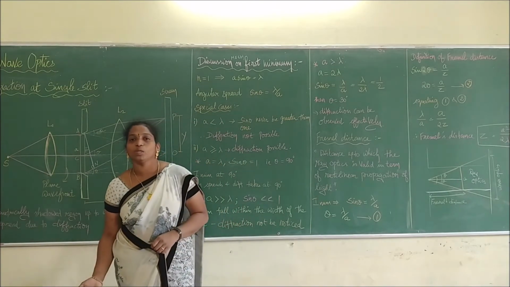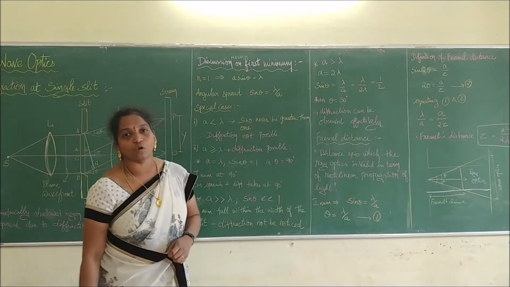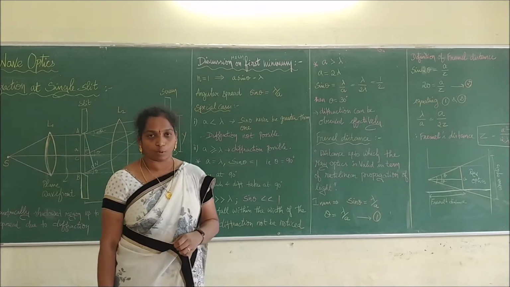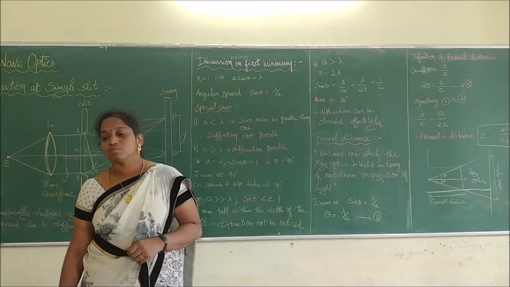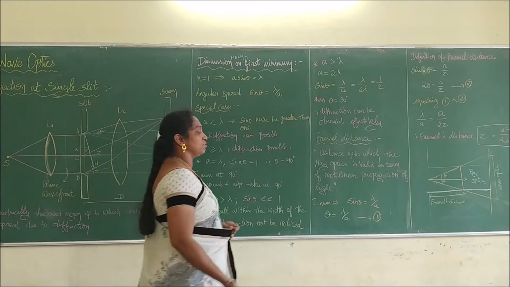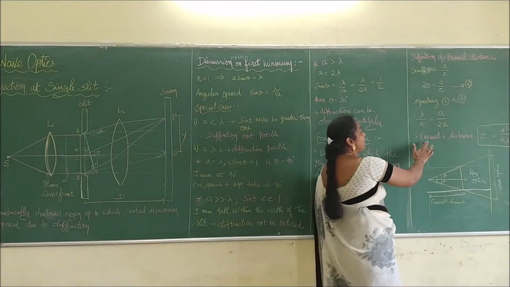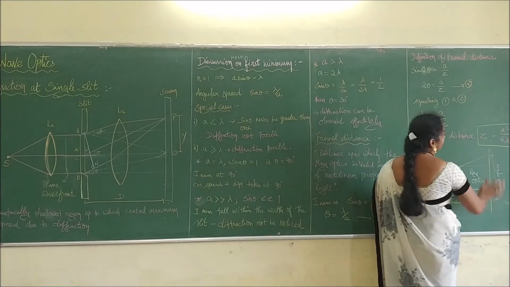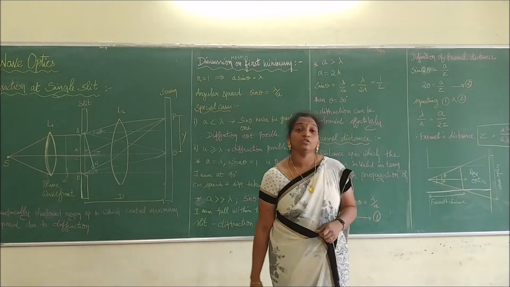The distance up to which the rectilinear condition is obeyed is called the Fresnel distance. Right? So up to which the ray optics is obeyed, we call that the Fresnel distance. Therefore, that ray optics has been given. So the Fresnel distance is calculated by the formula Z is equal to a square by 2 lambda.